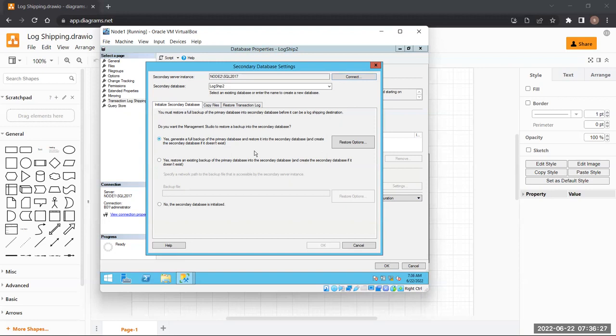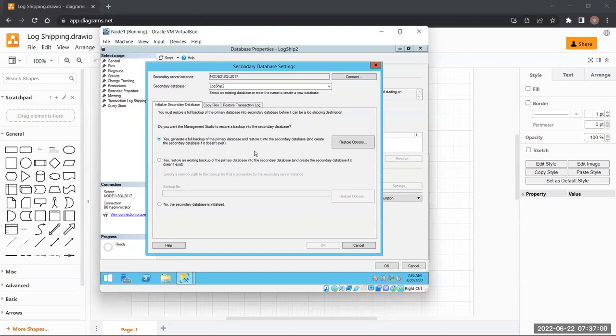So it says that yes, generate a full backup of the primary database and restore it into the secondary database, and create the secondary database if it does not exist. So this is for the people who are too lazy. They do not want to do anything. So it says, okay, take a full backup of the primary database and restore it into the secondary database.